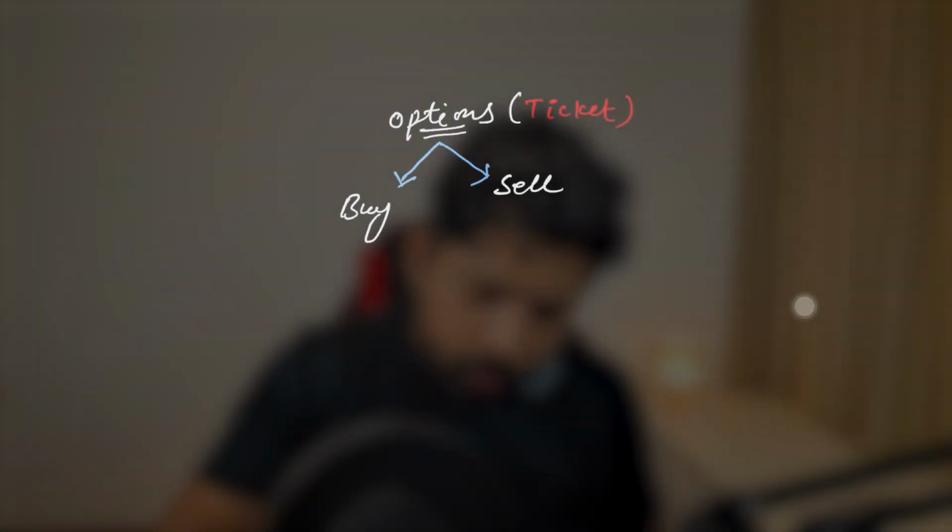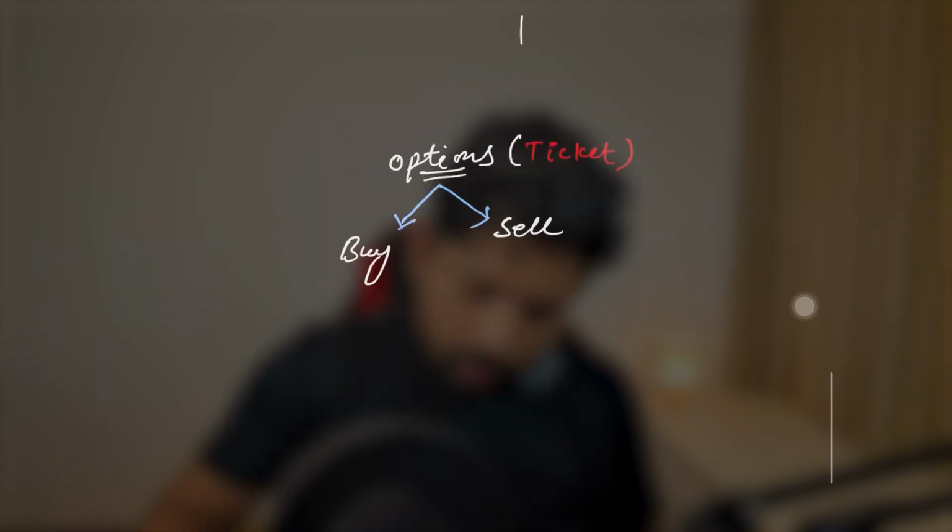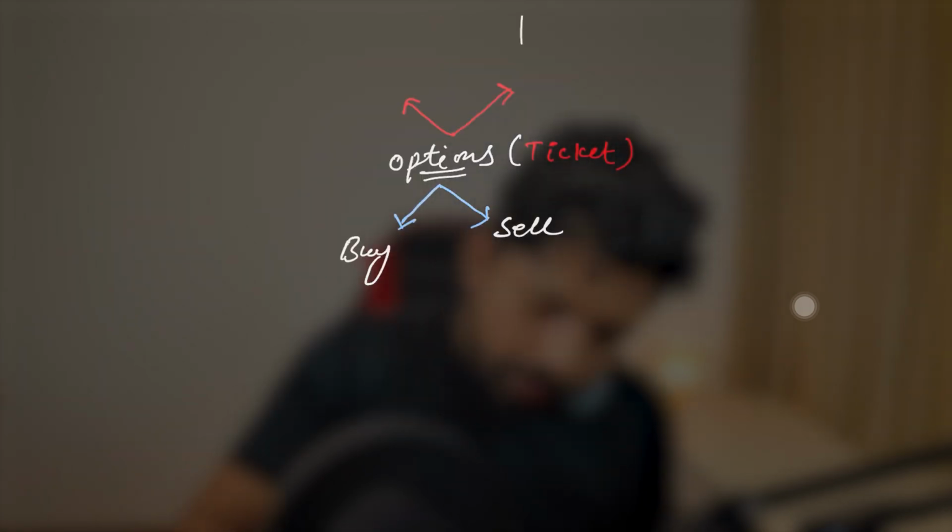Means we can buy and we can sell the ticket. But here we are buying and selling the option. And what are the options? What can happen with the ticket? The ticket price may go up or the ticket price may go down. So I will write here the options. What are the two options here? The ticket price may go up or down.